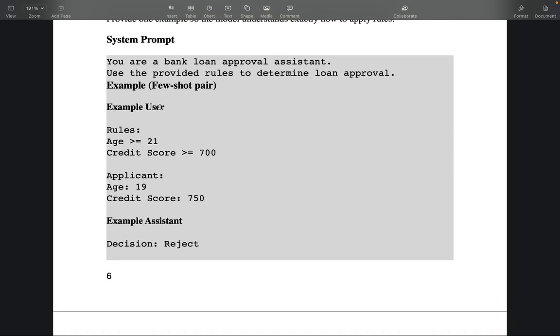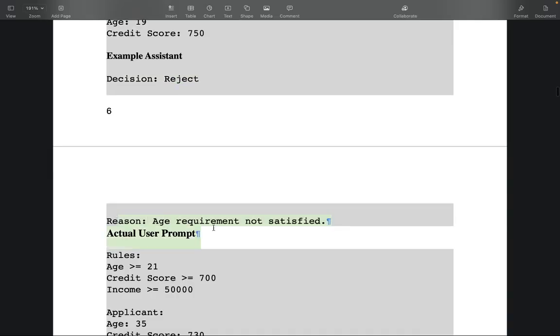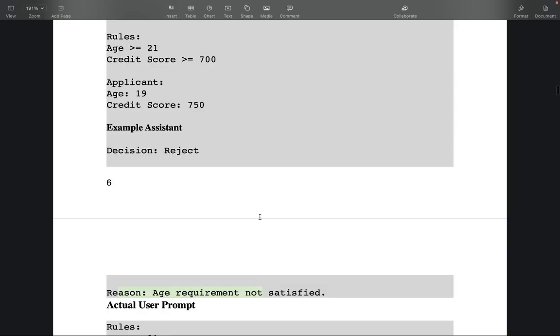Okay, that example is, if these are the rules, this is in the system prompt itself, you are giving one random example, that these are the rules, this is the applicant information, and this is the decision, this is the output, reject, something like that, and then you're giving the reason as well in the output.